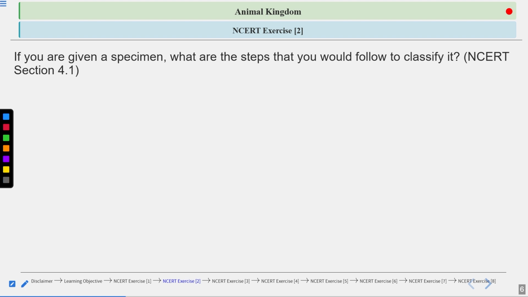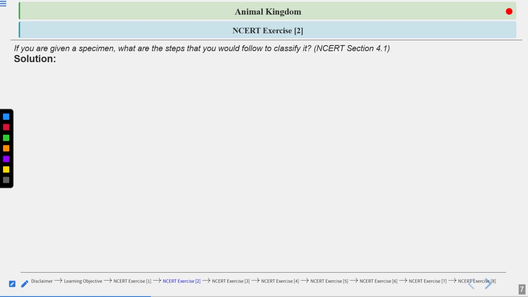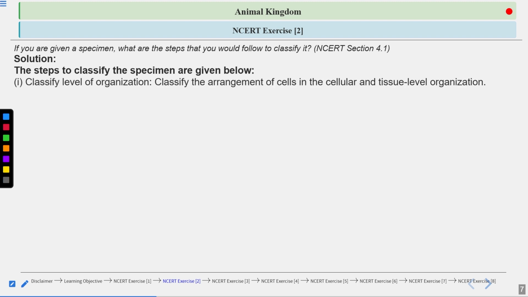Okay, so let us see the answer to this question. This question comes from section 4.1. If you are given a specimen, what are the steps that you would follow to classify it? Let us see that. The steps to classify the specimen are given below. Classify the level of organization.